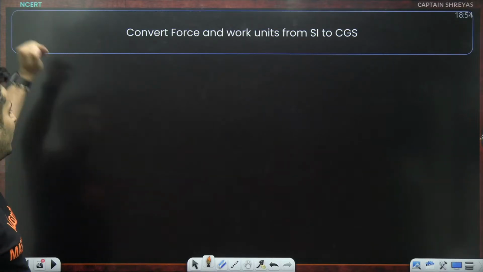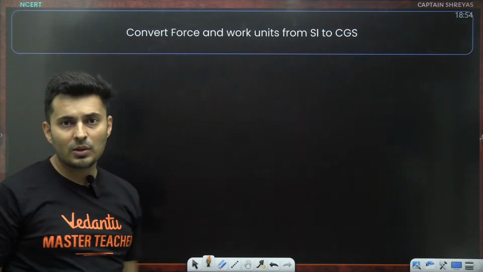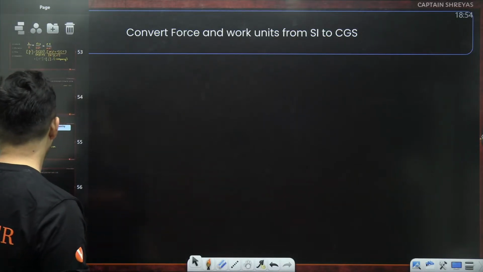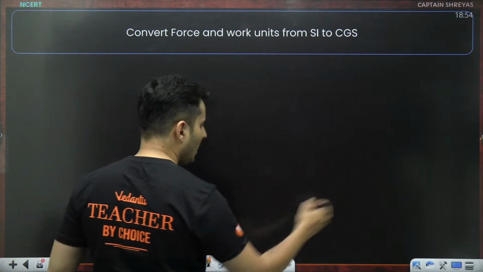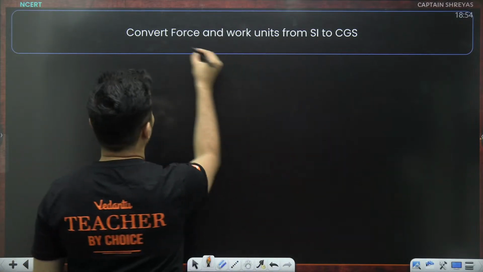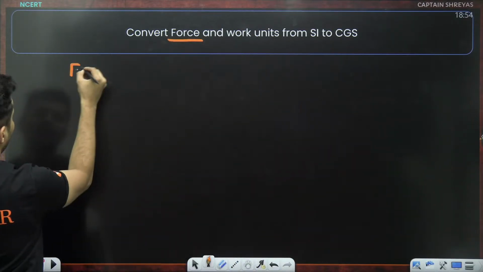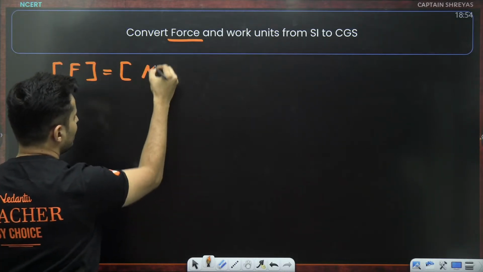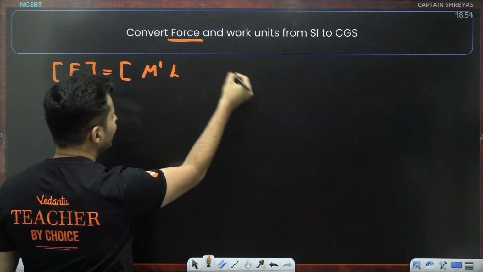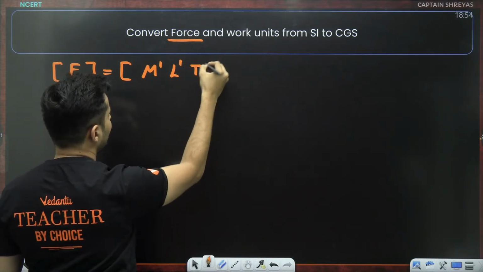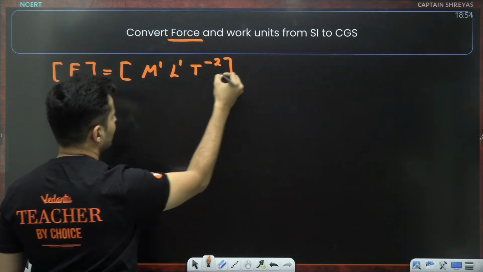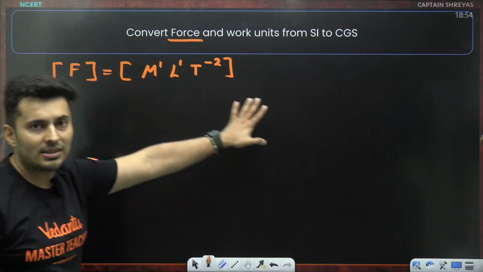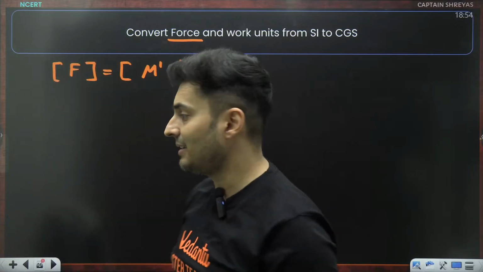Let's take the example to convert force and work units from SI system to CGS system. Let's start with force first. Do I know the dimensions of force? What is the dimension of force? Come on, my dear warriors. It is mass into acceleration. So M, acceleration is meter per second square. So length raised to 1, T raised to minus 2, kg meter per second square. Once you know this, then your job becomes easy.